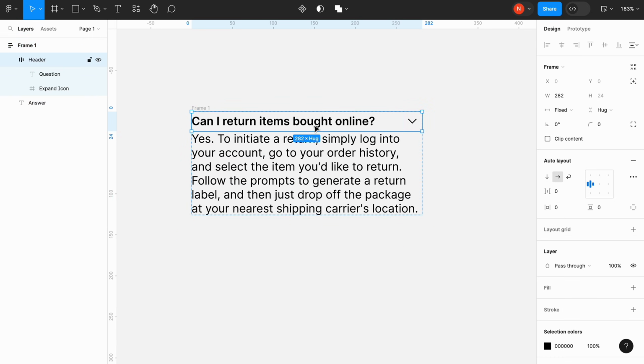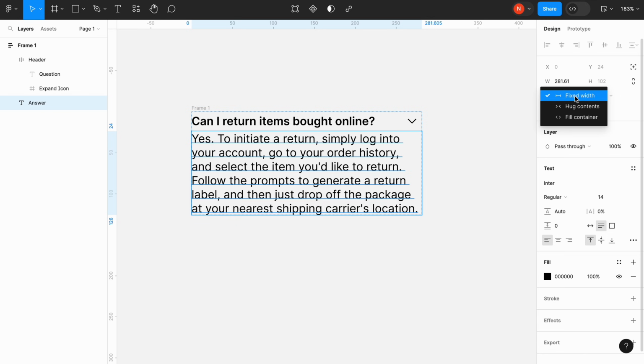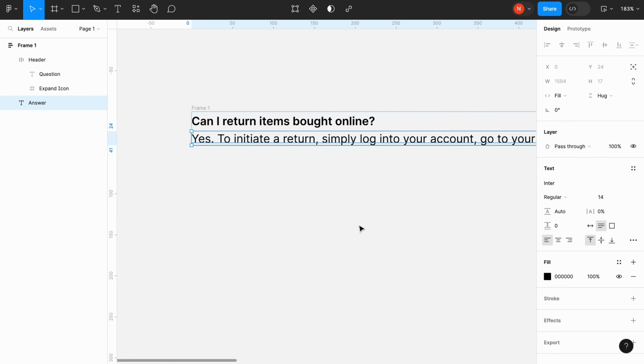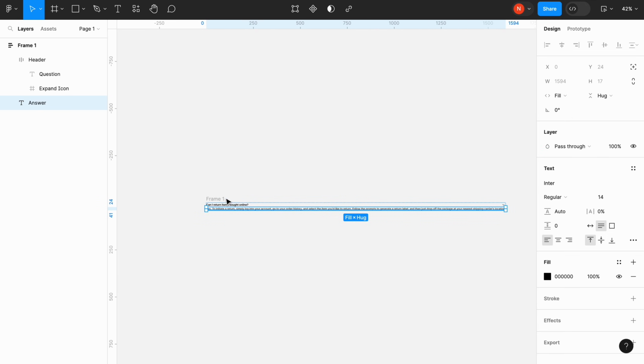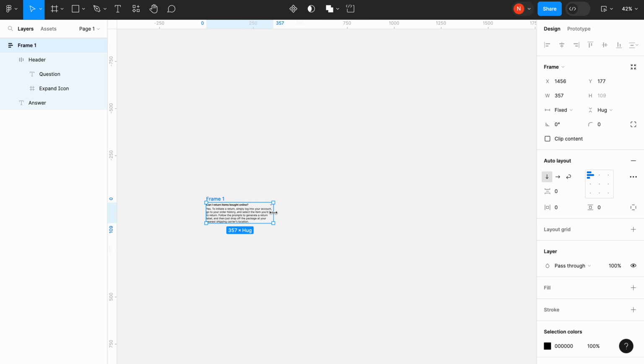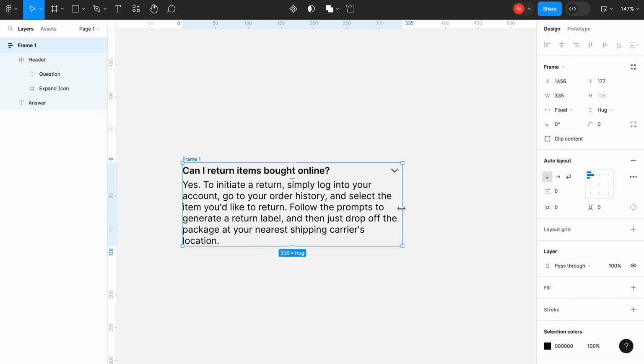Let's make the spacing between the header and the body text equal to 0. Now let's select the header and change the horizontal resizing from a fixed width to fill container. And we need to complete the same operation for the answer. Now our frame is truly responsive, meaning that we can change its size and it will react appropriately.